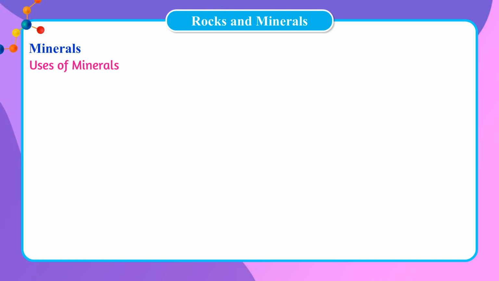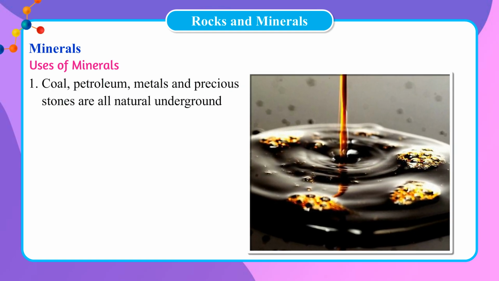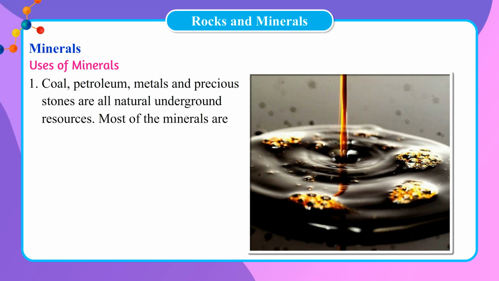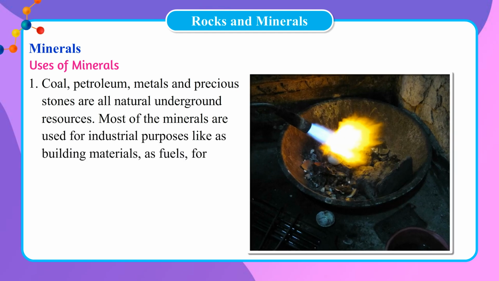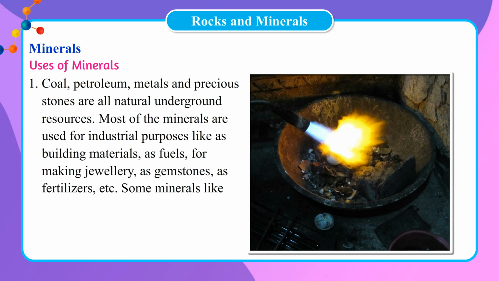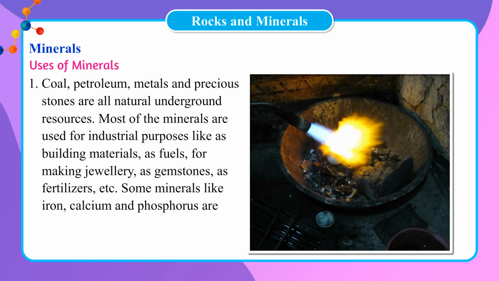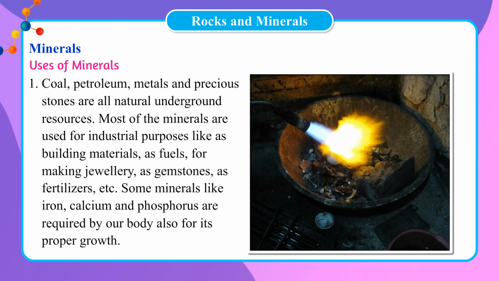Uses of minerals. 1. Coal, petroleum, metals and precious stones are all natural underground resources. Most of the minerals are used for industrial purposes like as building materials, as fuels, for making jewelry, as gemstones, as fertilizers, etc. Some minerals like iron, calcium and phosphorus are required by our body also for its proper growth.